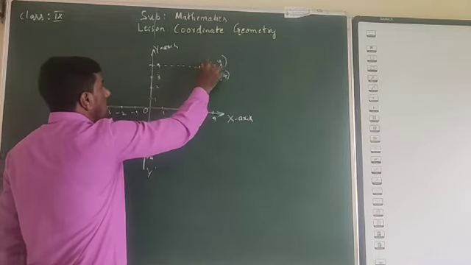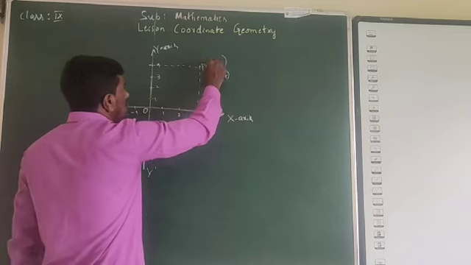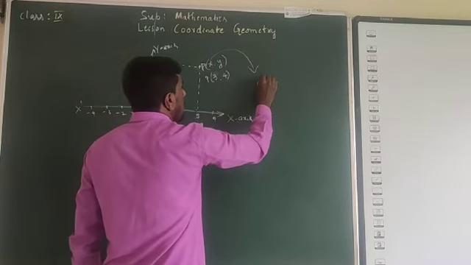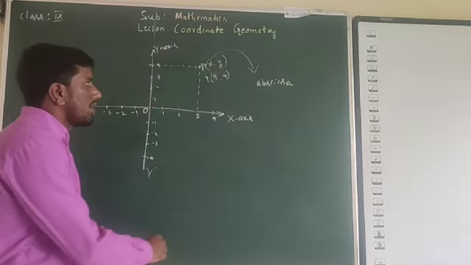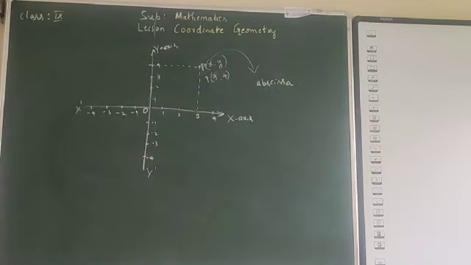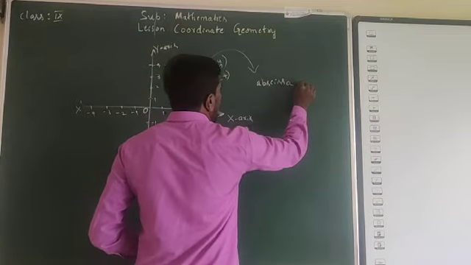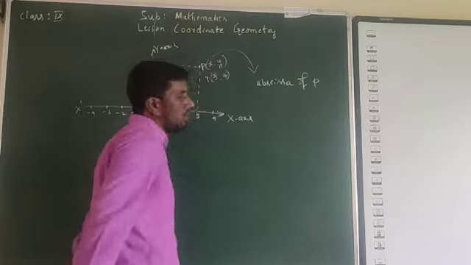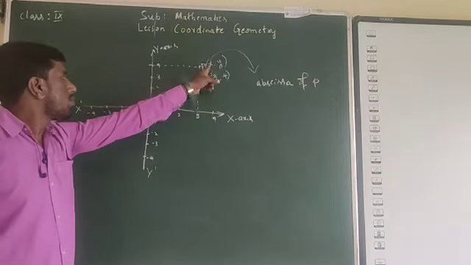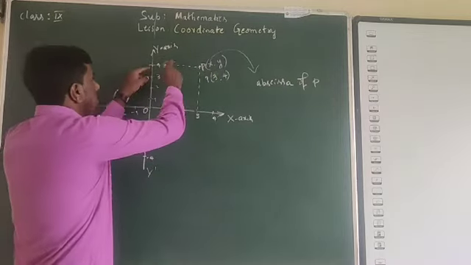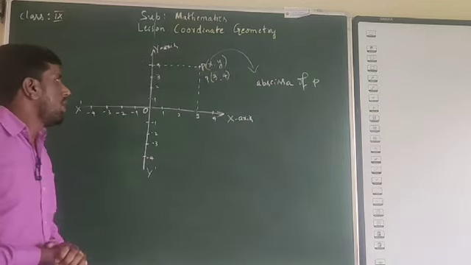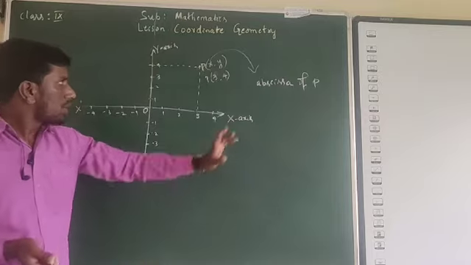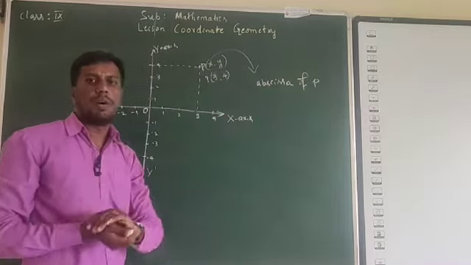Now, this perpendicular distance from the y-axis is called the abscissa. It is called the abscissa of point P. What is that? That is the x coordinate. That is the perpendicular distance from the y-axis. Otherwise, the x coordinate is called the abscissa of P.